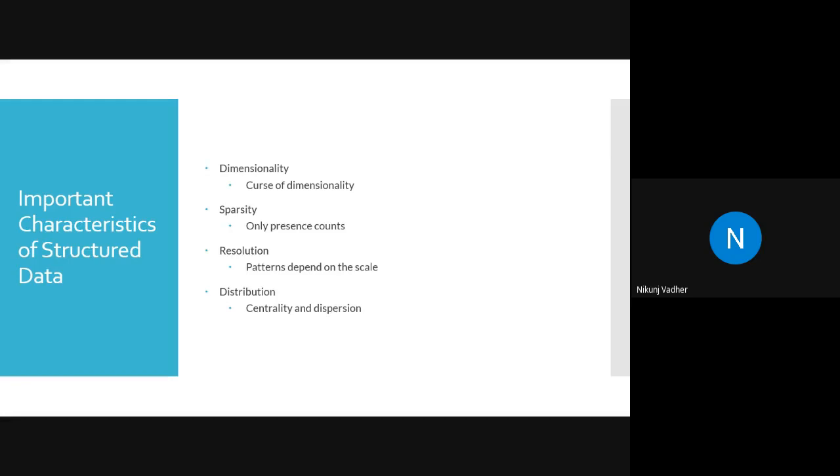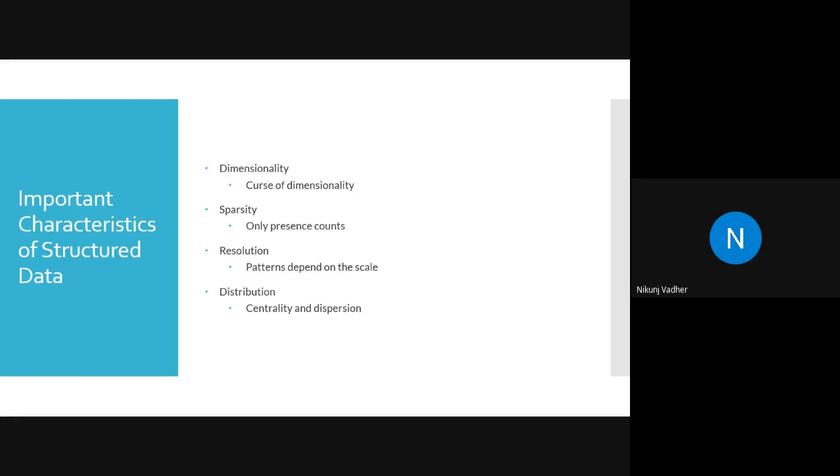Sparsity. Only presence counts. Again, as I told you, if I give you 100 GB of data and out of that only 2 GB is meaningful, and the rest is null or missing values or replaced data, how will you deal with that problem?